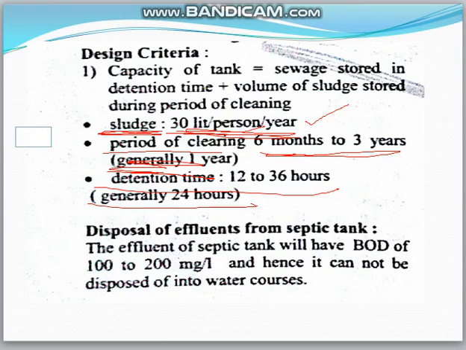Activated sludge process is a suspended growth system.